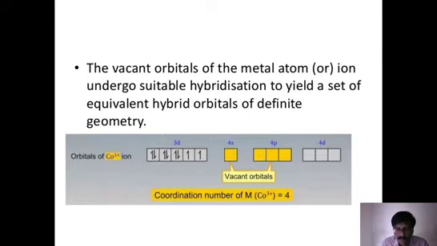Actually cobalt is in the plus 3 oxidation state, and plus 3 is the loss of 3 electrons. So the oxidation number always tells how many electrons are lost. Here you can see this is sp3 hybridization, for example, vacant orbitals, and 3d is not vacant, so we can also go to 4d sometimes, depending on the complex.